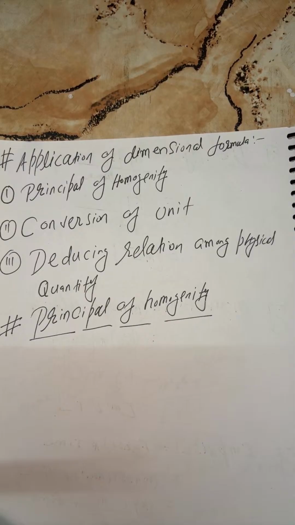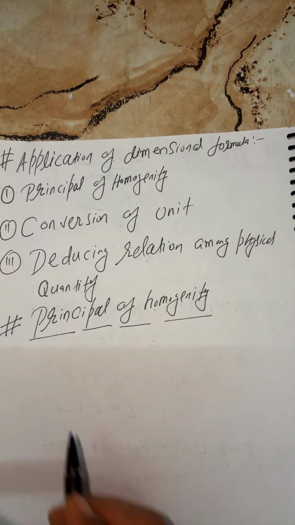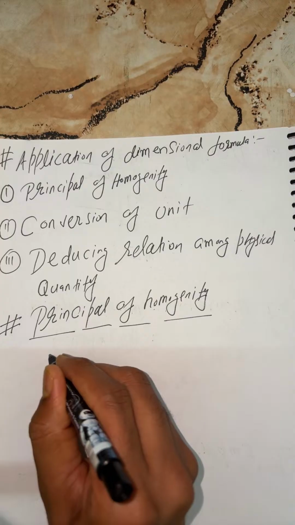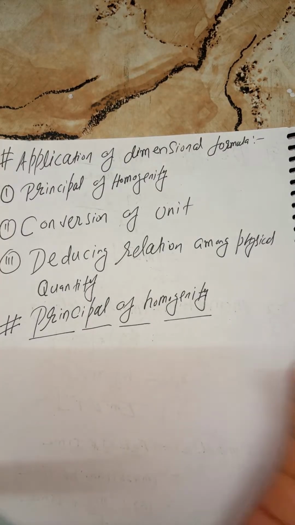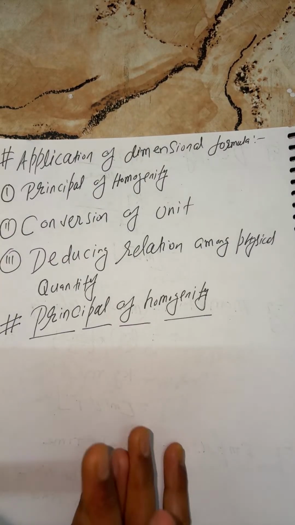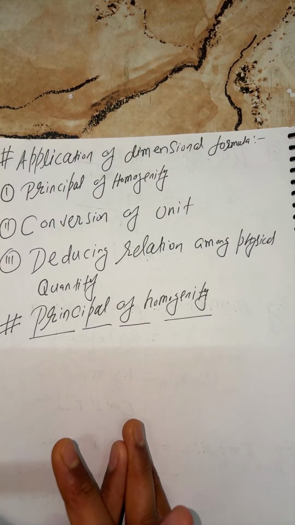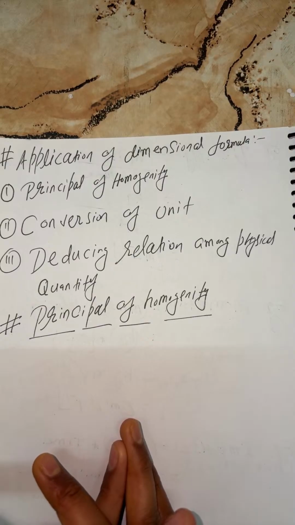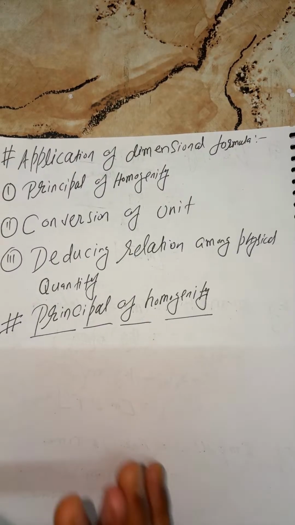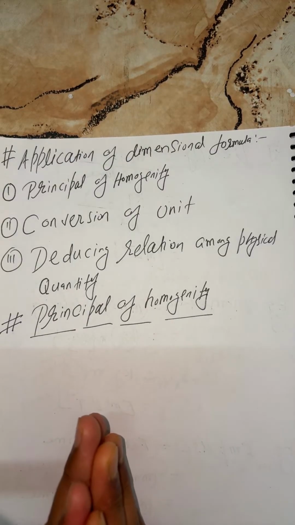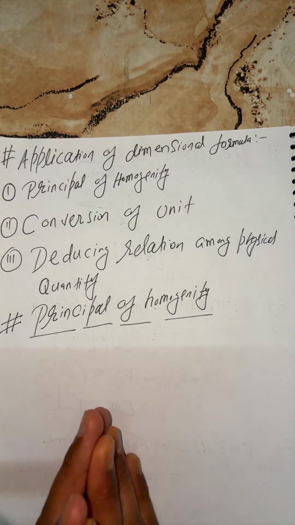Come to the point. What is the meaning here? Beta, first you have to understand. Homo means identical. So there are equations they will give, they will mention in the questions in the paper, and you need to verify left and right, whether the left and right dimensions are equal or not.